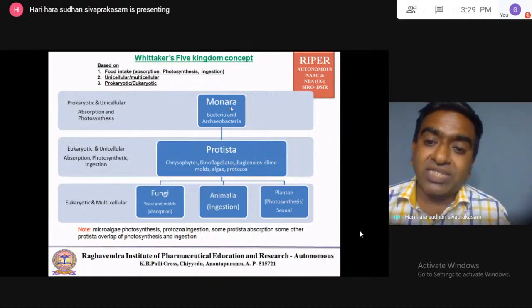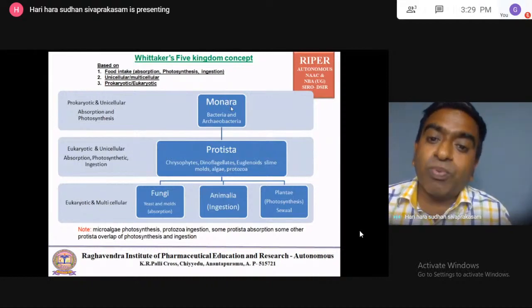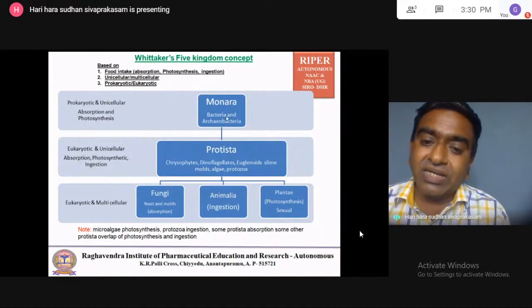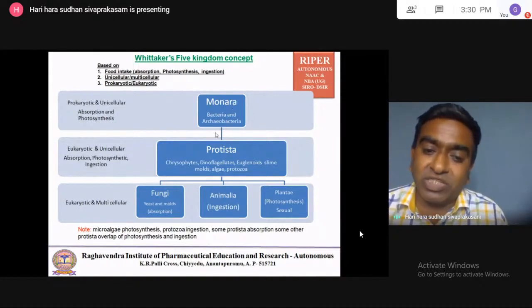This Monera is unicellular and prokaryotic in nature, and the food intake is by absorption or photosynthesis. Remember, Monera is unicellular, prokaryotic, with only absorption and photosynthesis. Then the second group he classified is Protista.